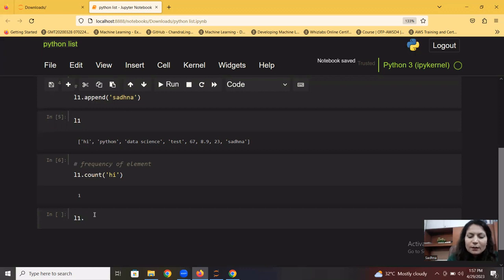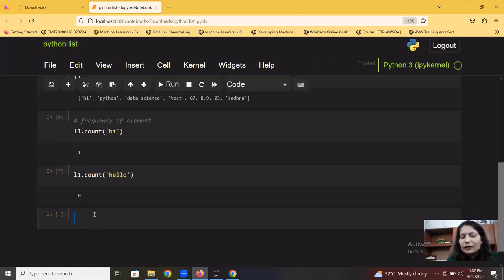Now, in case, for example, I pass any element which is not there in the list. Let's say hello is not there in the list. I see that I have not added hello. If I run it, I'll get 0, which means the frequency of hello in the existing list, which is L1, is 0. That means there is no hello element in the existing list.